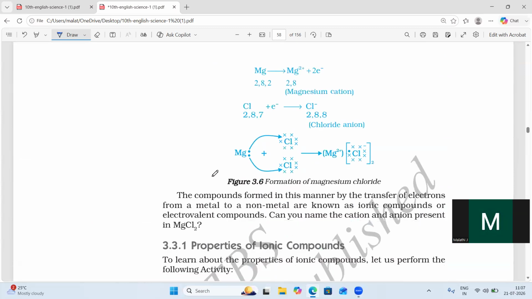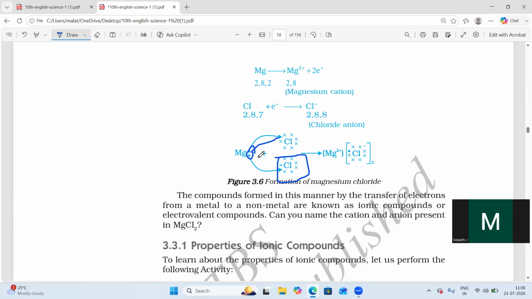Now, in this example, observe: write the electronic configuration for magnesium. How many electrons do you get? For chlorine, we already know 7 electrons. Magnesium has 2 valency electrons, and chlorine needs only 1 electron to be fulfilled. So magnesium gives one electron to one chlorine, and that is enough for that chlorine.